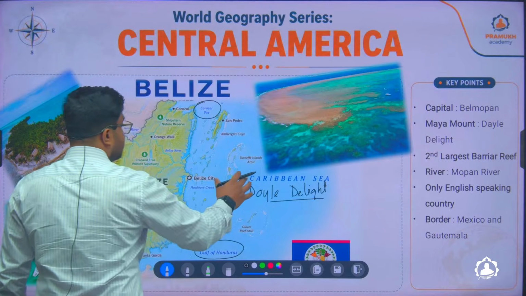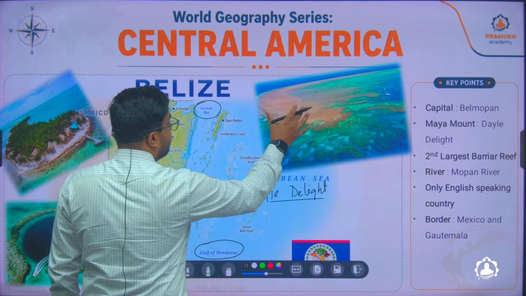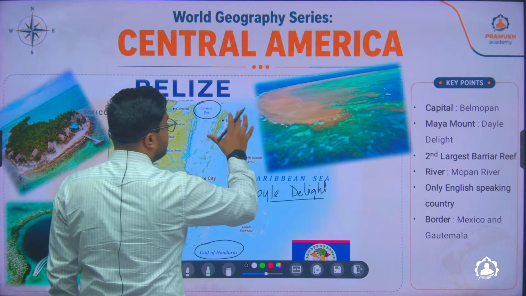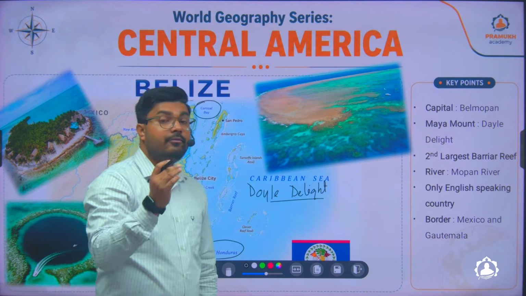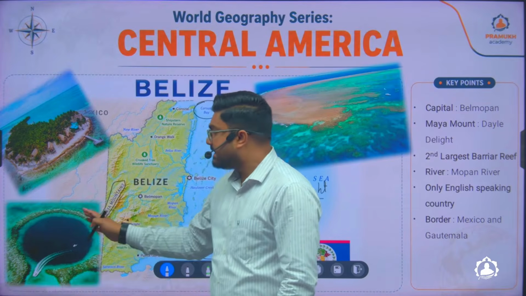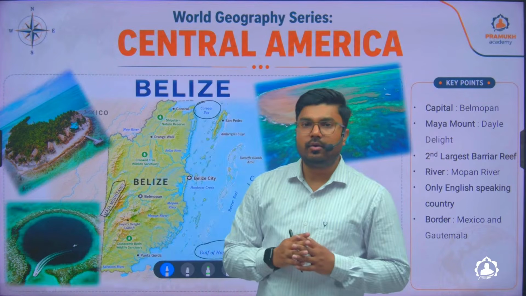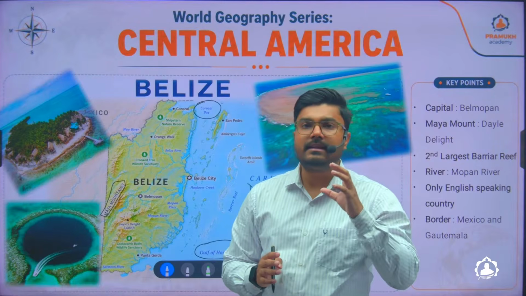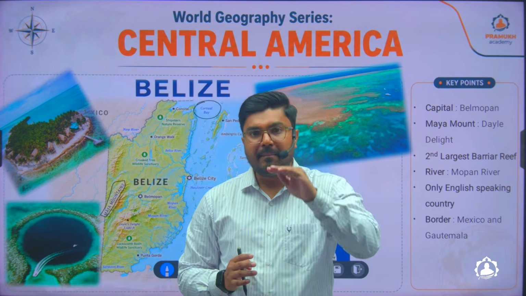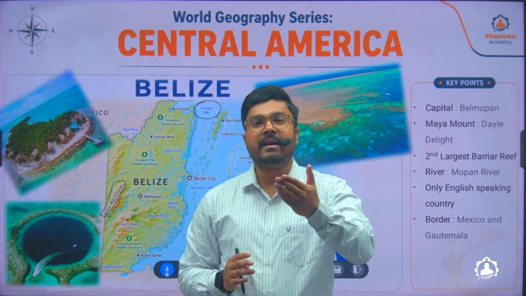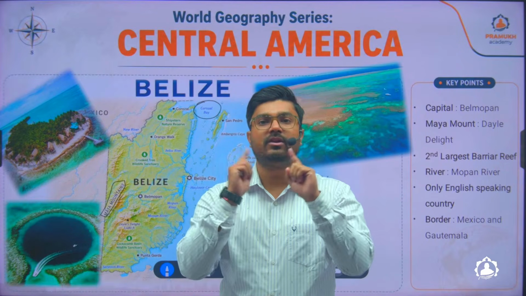In Belize, you will see a lot of barrier reefs, and it has the world's second largest barrier reef. Belize is also very popular for its sinkholes. So these are sinkholes. What exactly are sinkholes? See, sinkholes are basically holes or regions in the ocean where the depth of the ocean is comparatively very high compared to the surrounding region.